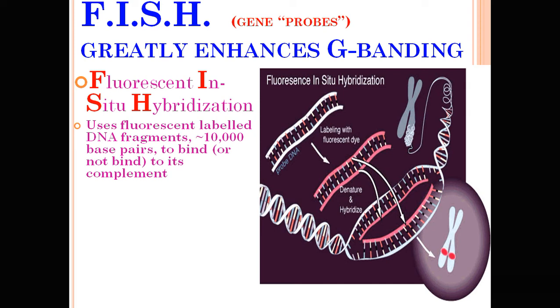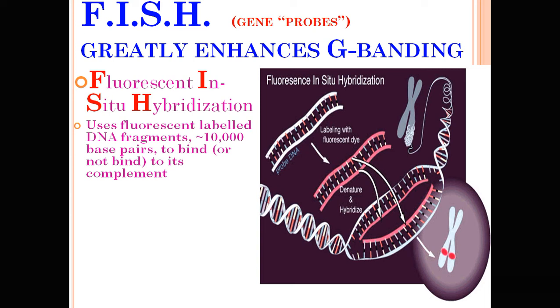Another laboratory investigation for genetic disorders is FISH, fluorescent in situ hybridization. It greatly enhances G banding and is an advanced technique compared to karyotyping.